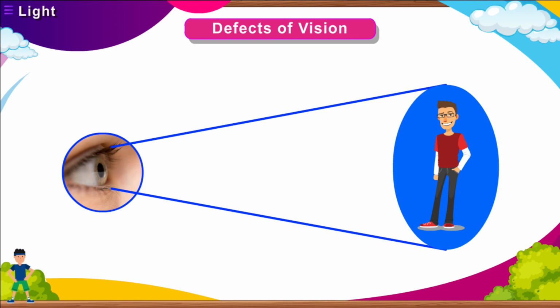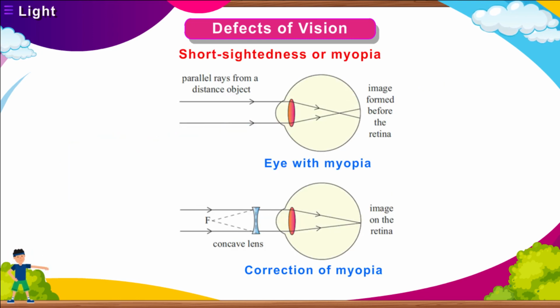There are two defects of vision in a human eye: short-sightedness or myopia. A person suffering from myopia can only see the nearby objects clearly, but not the distant objects. It occurs because the images of these objects are not formed on the retina but in front of the retina. Its defect can be corrected by using a concave lens having suitable focal length.